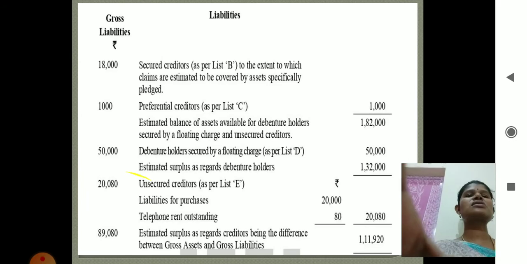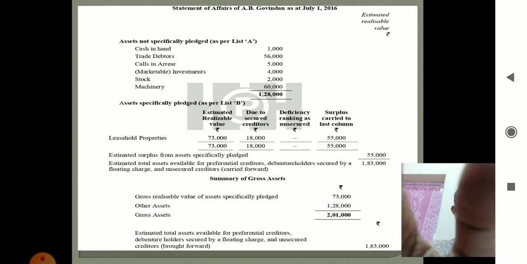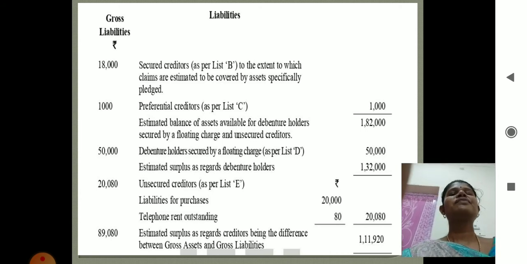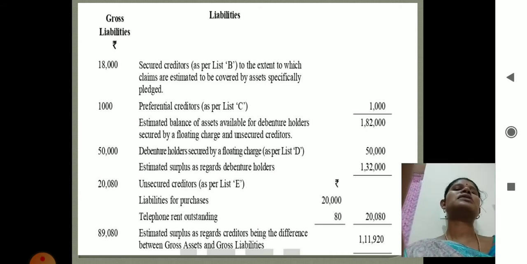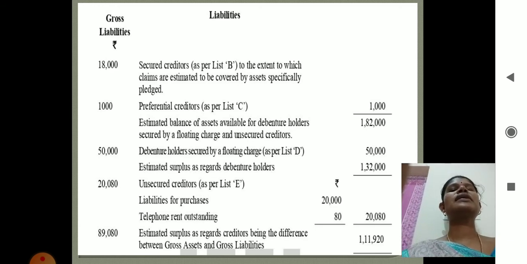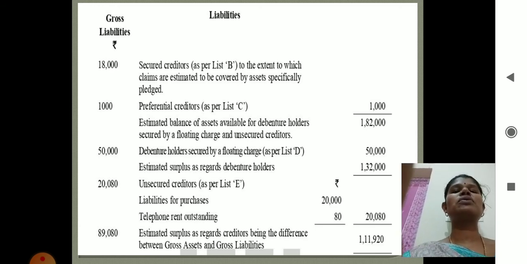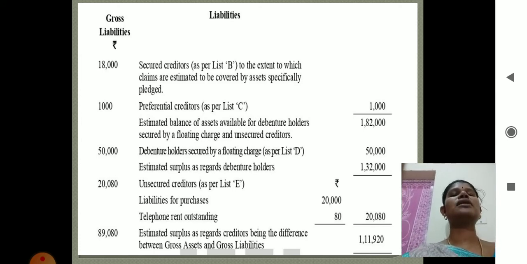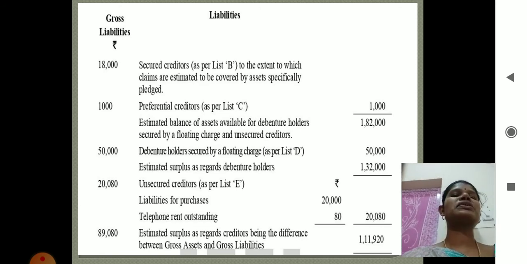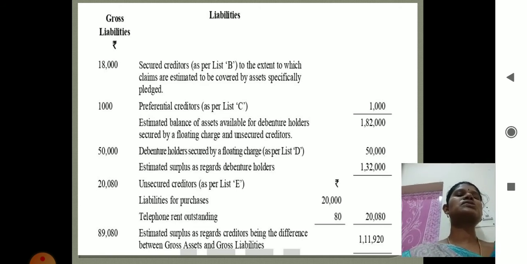And next one is how to show the gross liabilities. First you have to show the secured creditors, that is assets specifically pledged as per list B. Write in the gross liability column the amount 18,000. Don't write the estimated value there because we already adjusted it in list B. And next you have to deduct the preferential creditors, that value is 1,000 rupees.